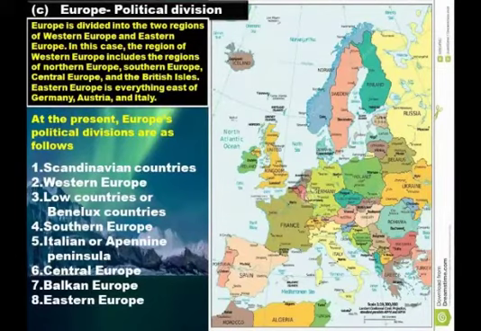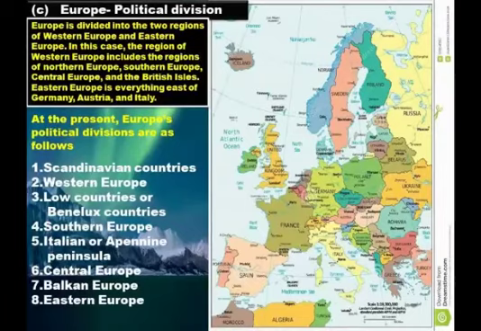At present, European political divisions are as follows. There are 8: first Scandinavian countries, second Western Europe, third Low countries or Benelux countries, fourth Southern Europe, fifth Italian or Apennine Peninsula, sixth Central Europe, seventh Balkan Europe, and eighth Eastern Europe.